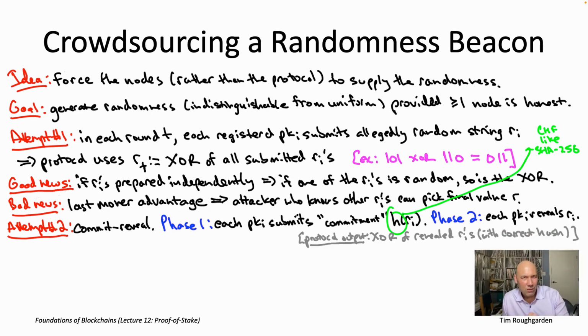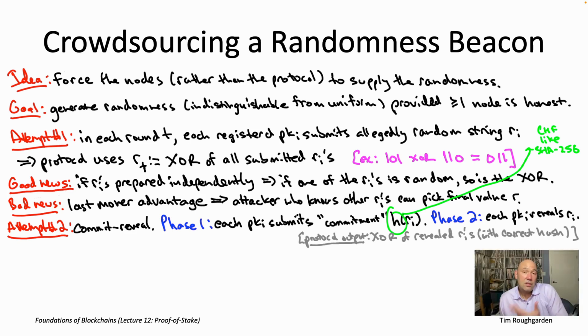Now, from what I've written right there, I haven't tied together phase one and phase two at all. I'm not using the commitments. So of course, it's going to XOR together the legitimately revealed R sub i's, which means the protocol is actually going to check that when the owner of, say, public key number 17 submits R sub 17, that does in fact hash to the commitment that node 17 submitted in phase one.